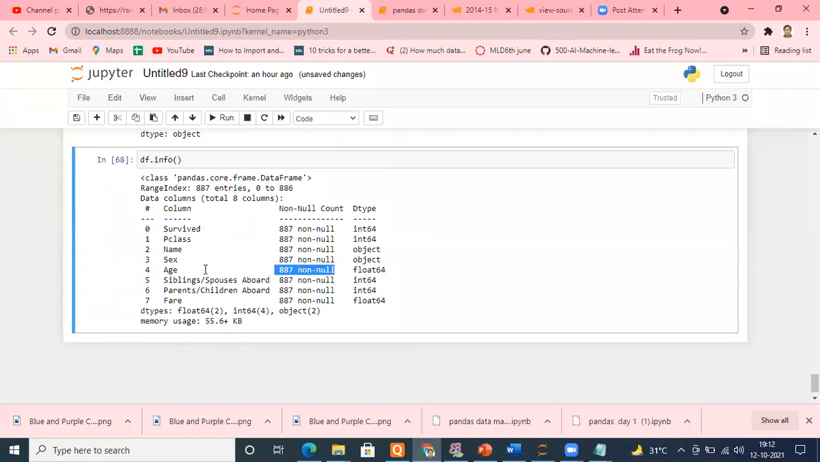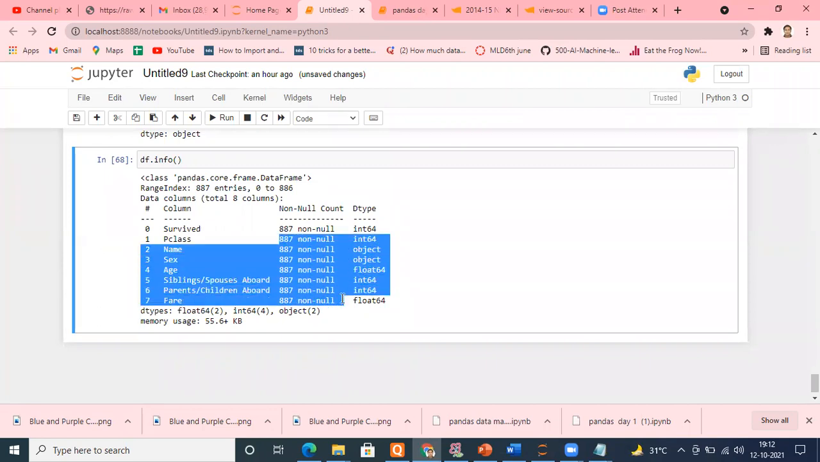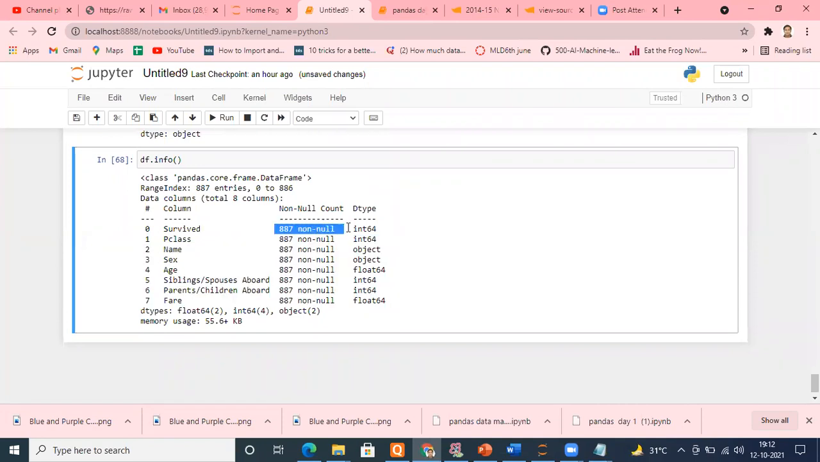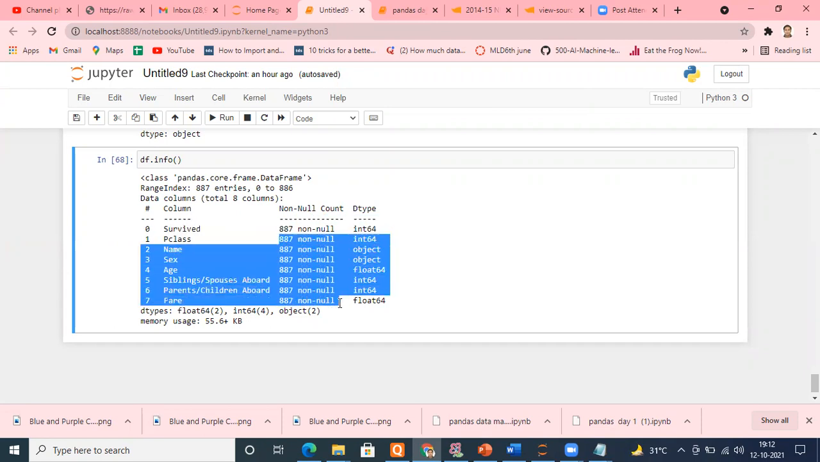For example, from here itself you can get an idea. Suppose every one of these elements has 887, but the first column showed 881 non-null rows, and the rest of the columns showed 887 non-null rows. What conclusion can you make from this? Now your aptitude should change. You should think like a machine learning engineer. What conclusion can you make now?